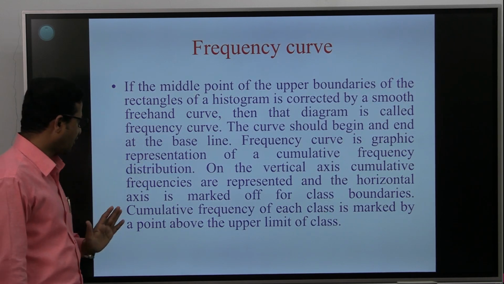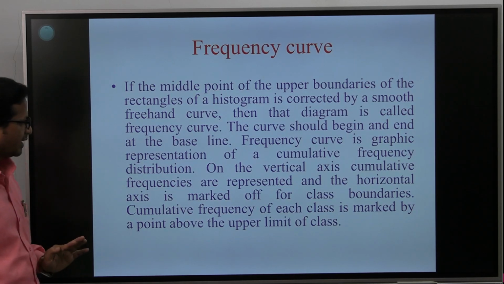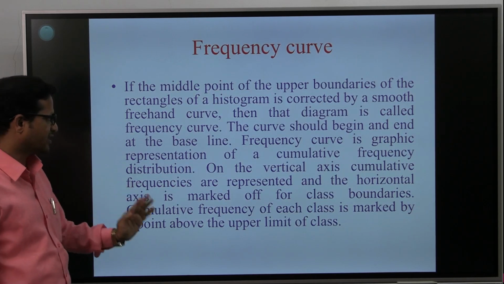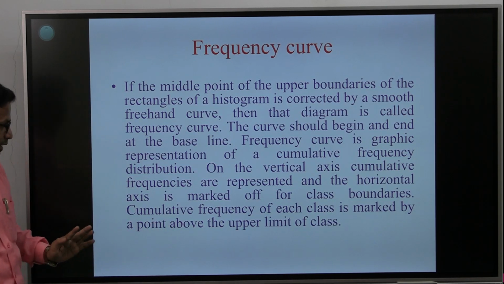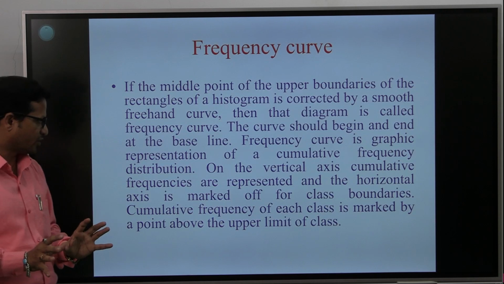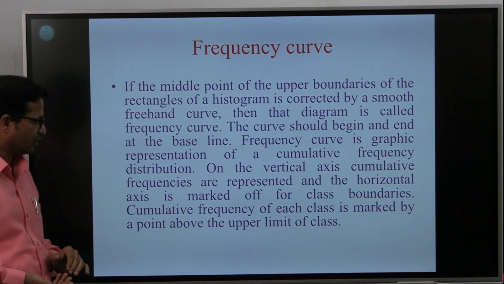A frequency curve can also be a graphic representation of a cumulative frequency distribution. On the vertical axis, cumulative frequencies are represented, and the horizontal axis is marked with class boundaries. The cumulative frequency of each class is marked by a point above the upper limit of the class.